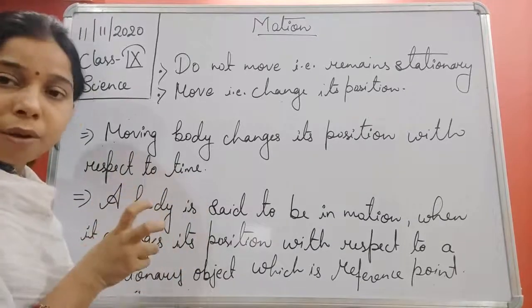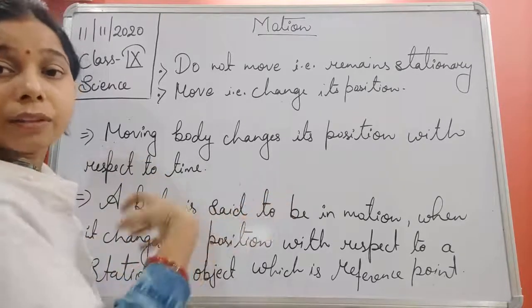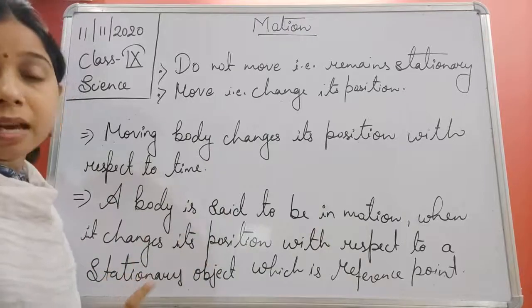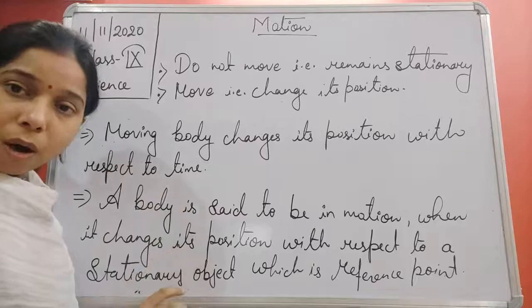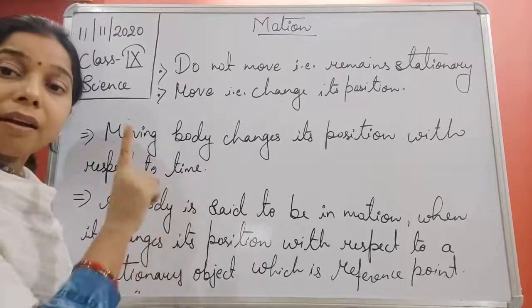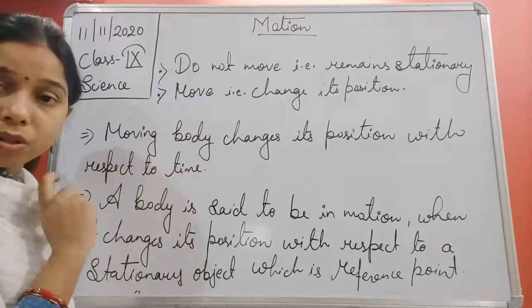It started from a position and finally it starts moving and it crossed the house. So on that basis we can say that this object is what? It is a moving object or it is in motion. So by taking a reference unit, we can say an object is moving or not.